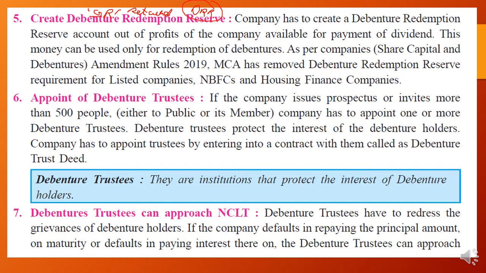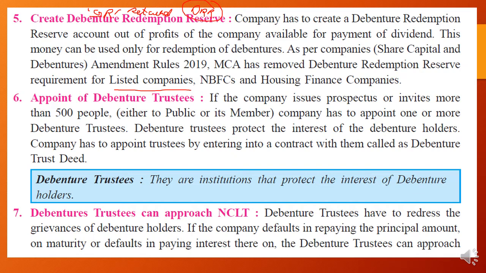Okay, so this money can be used only for the redemption of debentures. As per the Companies (Share Capital and Debentures) Amendment Rules 2019, the MCA has removed the debenture redemption reserve requirement for listed companies, NBFCs and housing finance companies. It was compulsory till 2018, but in 2019 it was removed for listed companies, which are listed on the stock exchange. Okay, students.